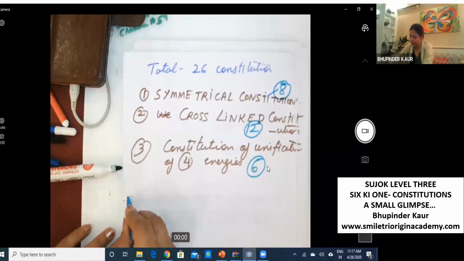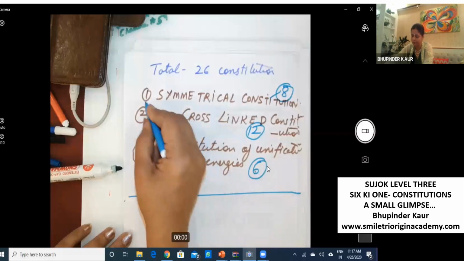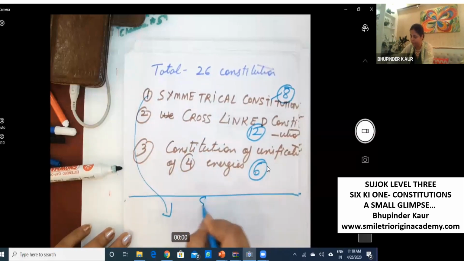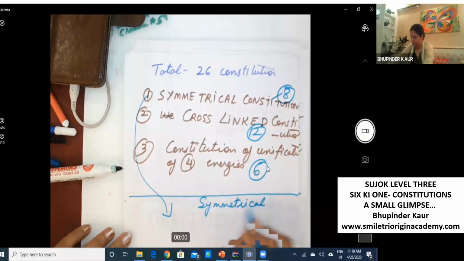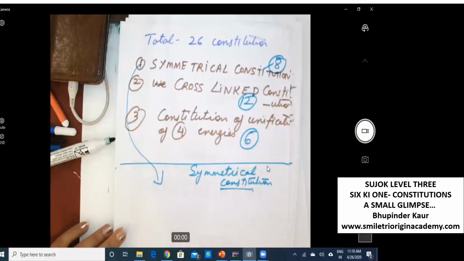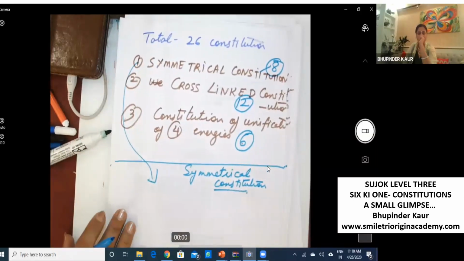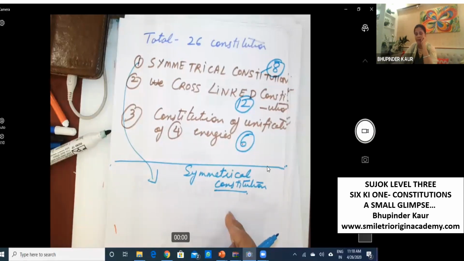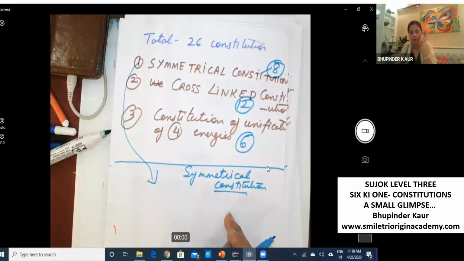Let us understand symmetrical constitution first. In the symmetrical group, to understand it, we should know 3 fundamental axes which I have introduced now.